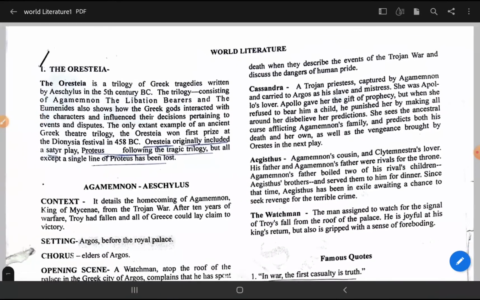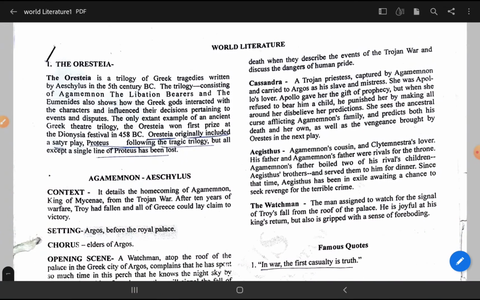Then other is Cassandra, Trojan war priestess है, which was captured by Agamemnon. And next is Aegisthus, Agamemnon's cousin and Clytemnestra's lover. This is also an important character. You have to remember, you may find a direct question about him. Who is he? Agamemnon's cousin and Clytemnestra's lover.